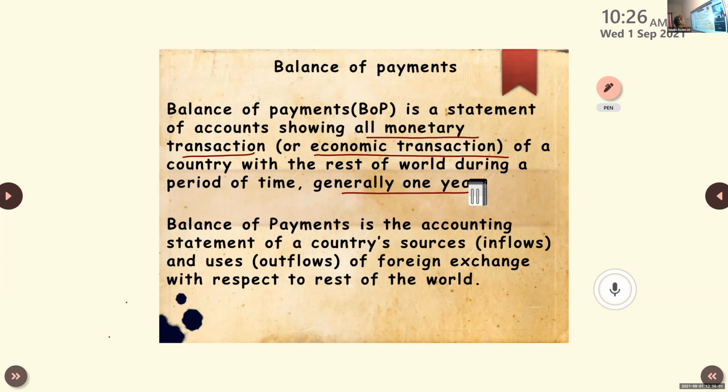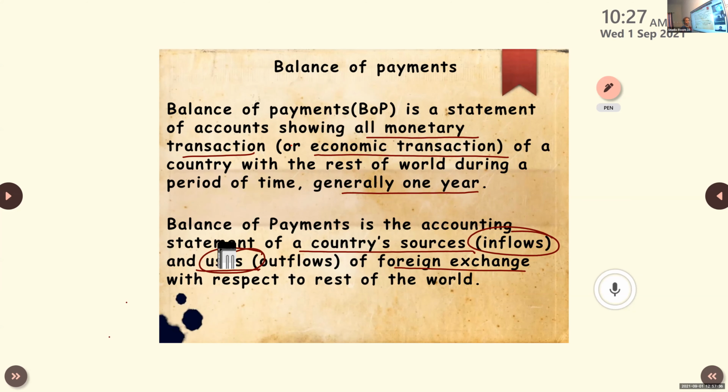And when we say uses, we are using the foreign exchange, that shows that we are spending it, that we are giving it to someone else. So all those things come under outflows of the foreign exchange, with respect to the other countries or the rest of the world. So here it is a statement which shows the country's sources, in the sense inflows, from where and all we are getting the foreign exchange. That is one.